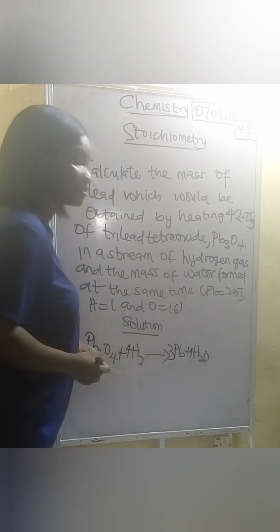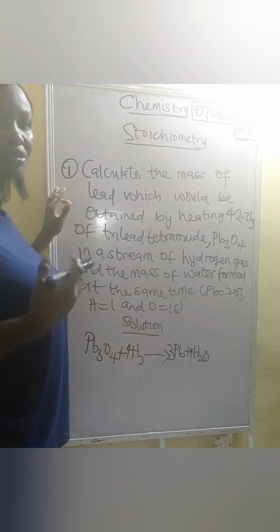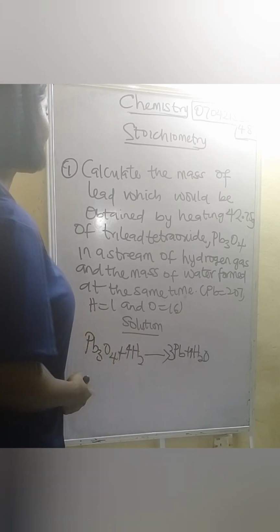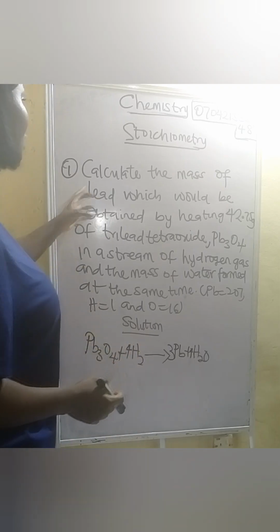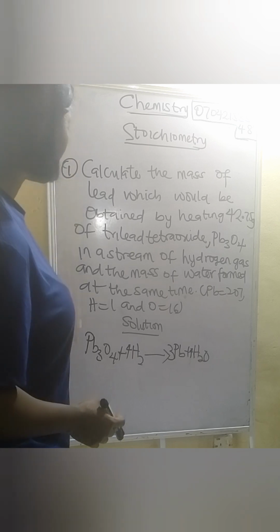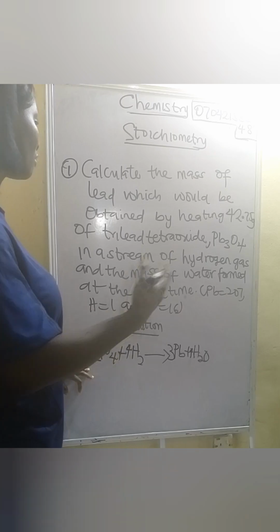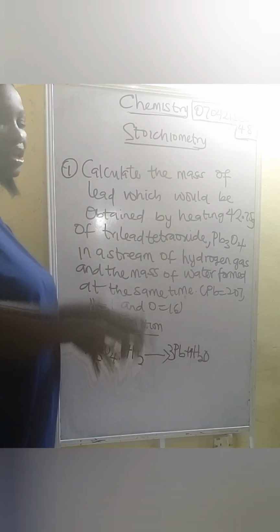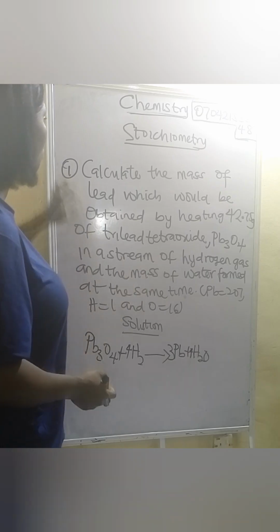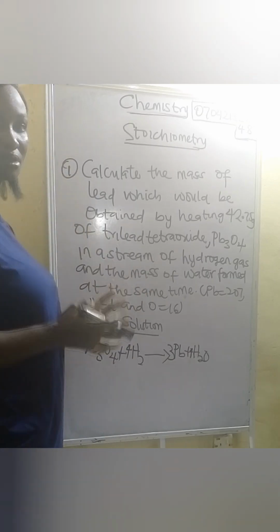So that's why you must have the knowledge of balancing chemical equations before you can start solving stoichiometry questions. Now we just apply balancing of chemical equations. Calculate the mass of lead which will be obtained by heating 42.75 grams of Pb3O4 in a stream of hydrogen gas, and the mass of water. So we are going to be looking for two things here: the mass of lead and the mass of water. Let's first look for the mass of lead.